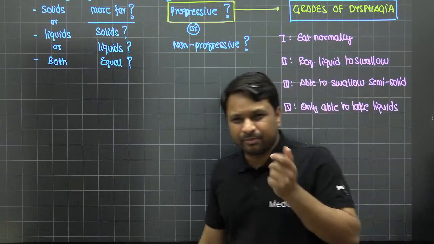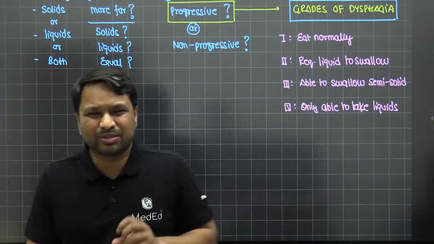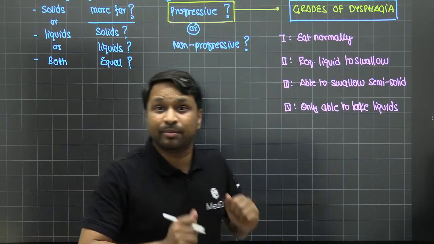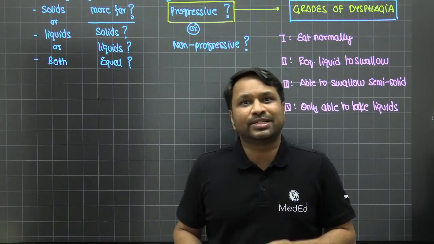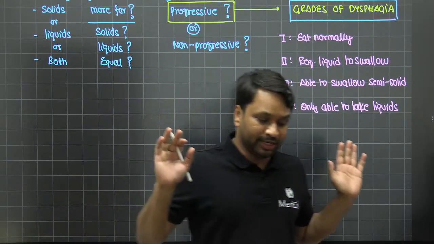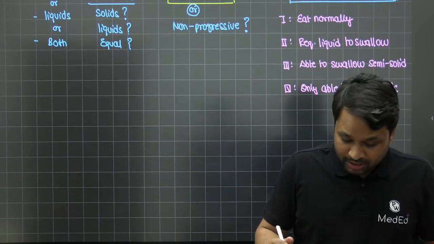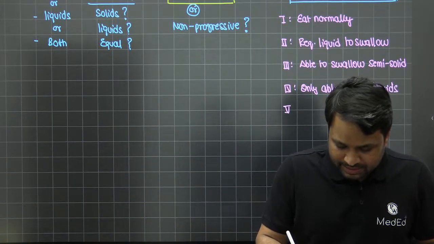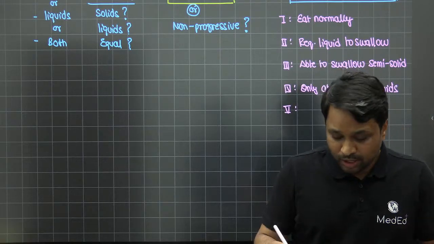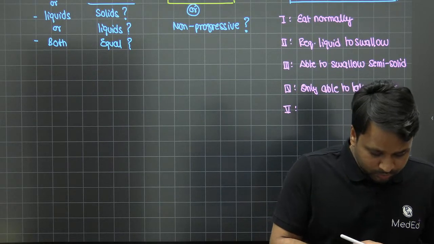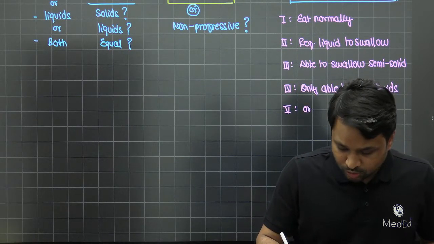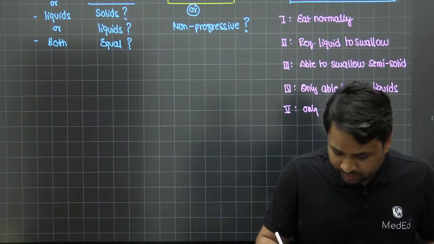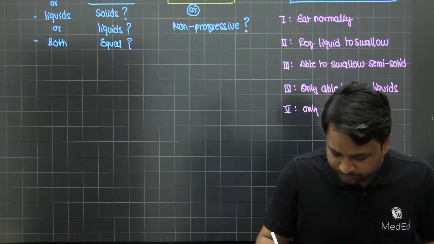Right? Grade 1 says I'm able to eat normally. Grade 2 says, sir, I need to sip something, otherwise it is not going down. Grade 3 says I'm eating my baby food because it is semi-solid. Grade 4 says I'm not able to take my baby food also, I'm only drinking. That is the best form that he can do. Grade 5 is even more unhappy, says now I'm not able to drink also. So the patient is now able to swallow only saliva, right? So only saliva passes.